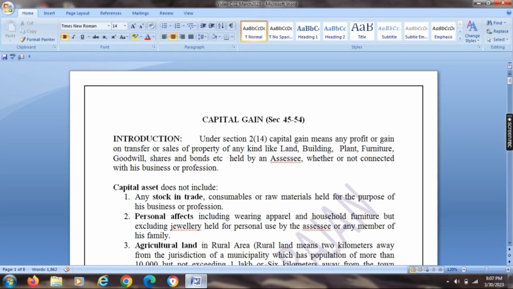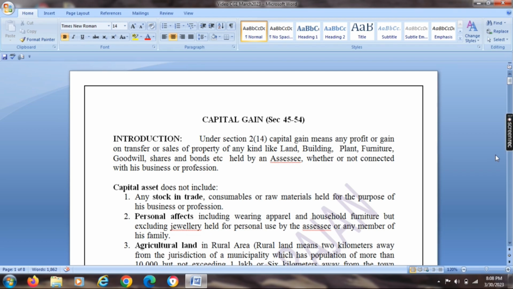Section 45 to 54 of the Income Tax Act of 1961. Introduction. Under Section 2, Subsection 14, capital gain means any profit or gain on transfer or sale of property of any kind like land, building, plant, machinery, furniture, goodwill, shares, bonds, etc. held by an assessee whether or not connected with his business or profession.